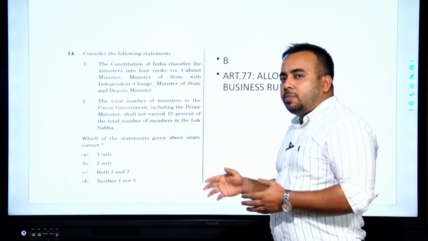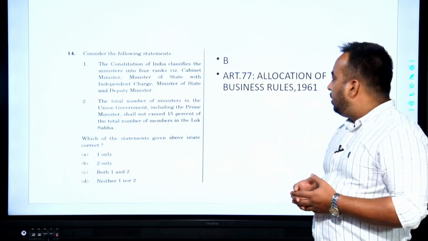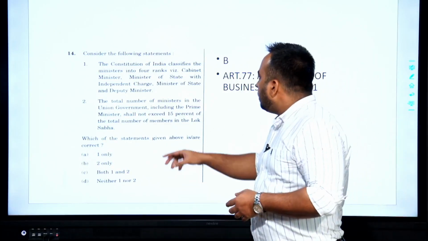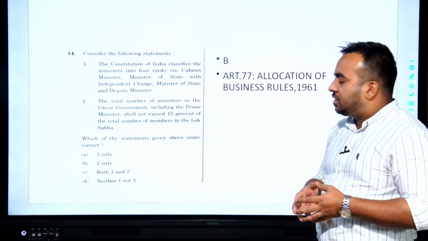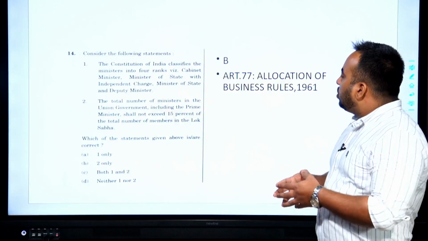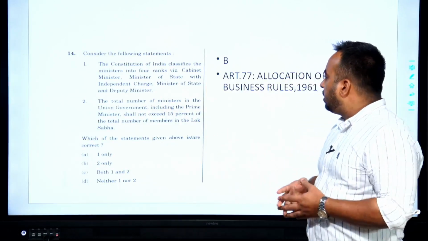In full, it's called Government of India Allocation of Business Rules 1961, and therein we have the hierarchy and the classification of ministers. In Constitution of India per se, there is no classification.